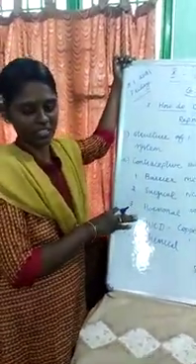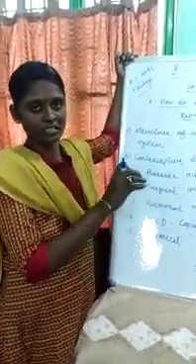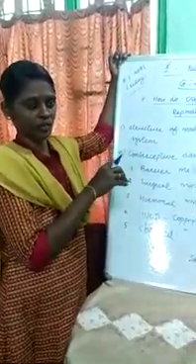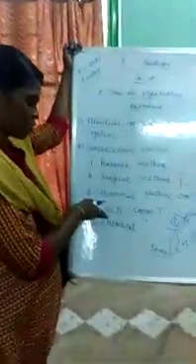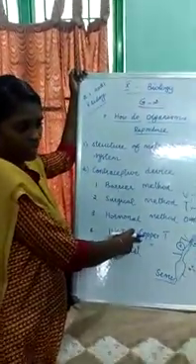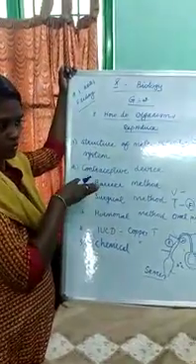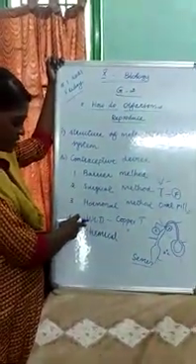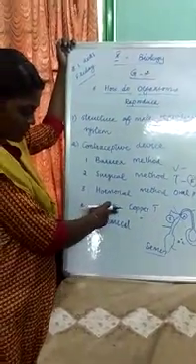What is the meaning of implantation? When fertilization is over, the zygote comes to the uterus and is fixed in the uterine wall. The copper T prevents the implantation of the embryo in the uterine wall. So there is no pregnancy. That method is called the intrauterine contraceptive device.